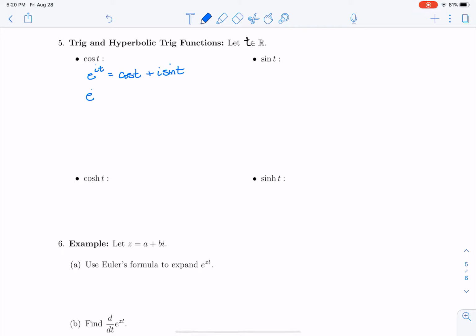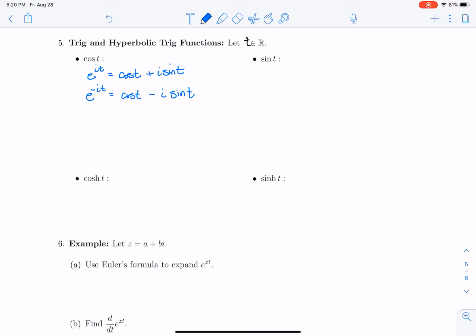But that means that e to the minus it is equal to cosine t plus i sine of negative t. Now, sine is an odd function, so sine of negative t is actually minus sine of t, and we can write it that way.